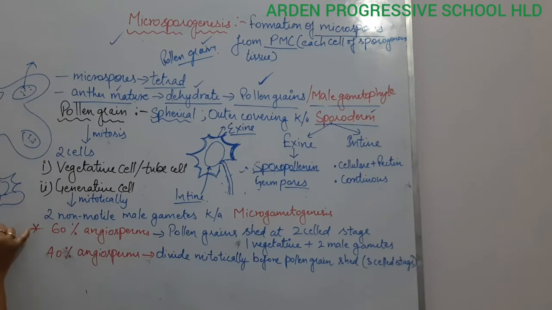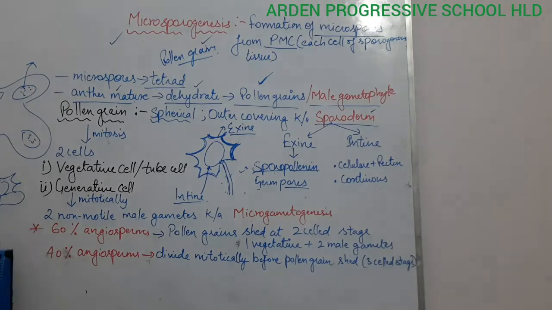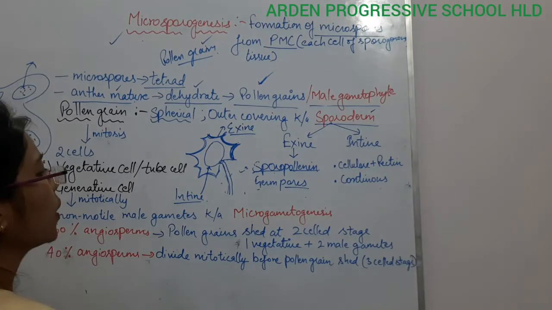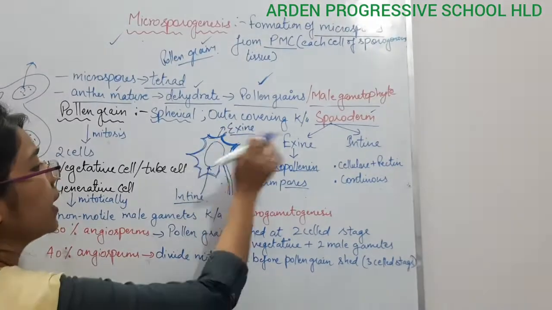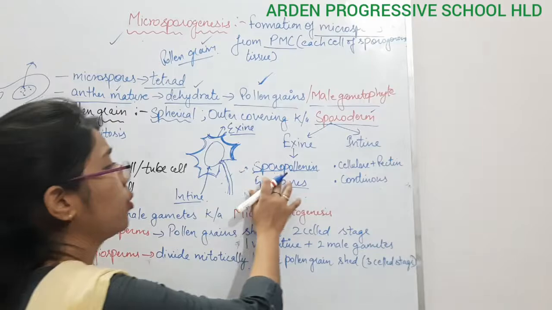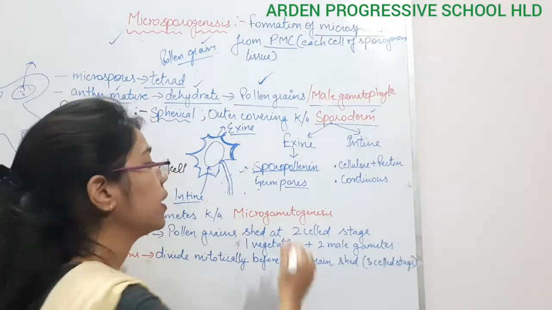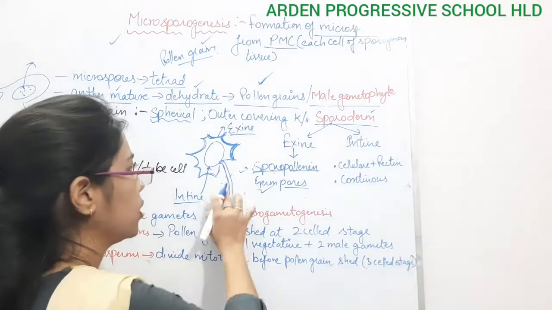With the help of the germ pore, it germinates and protrudes its pollen tube. So pollen grains have two layers, exine and intine. In exine, sporopollenin is present, and where it is absent, it is known as the germ pore, which is responsible for the formation of the pollen tube.